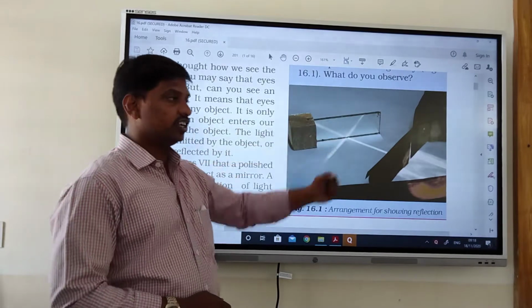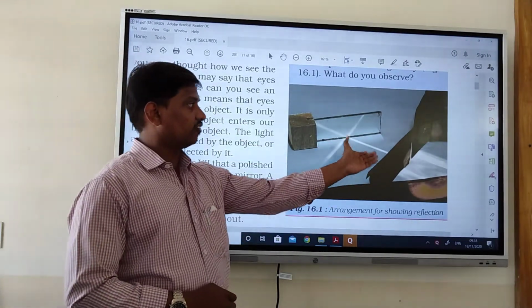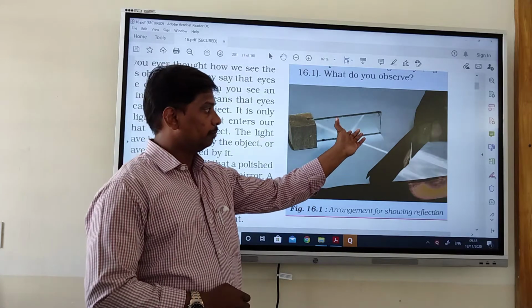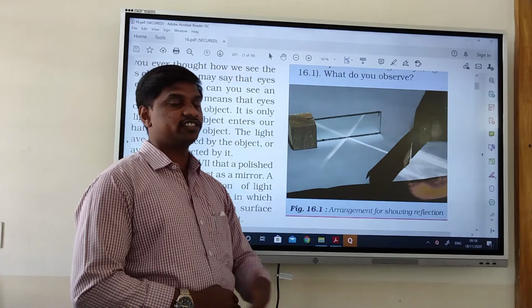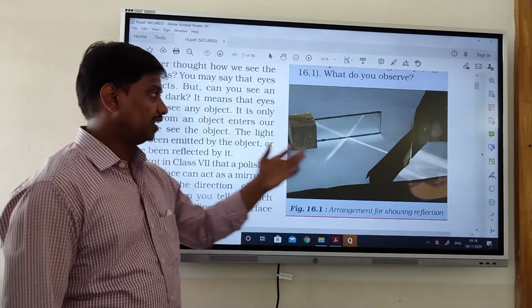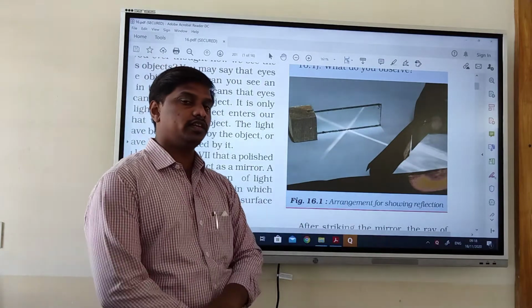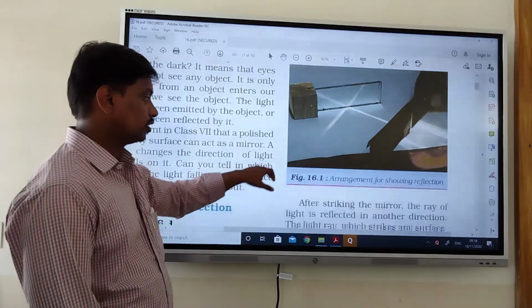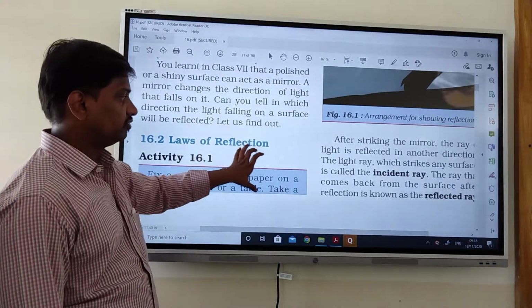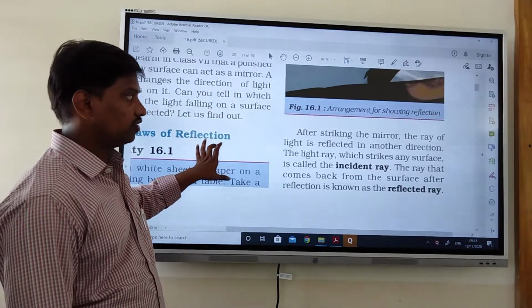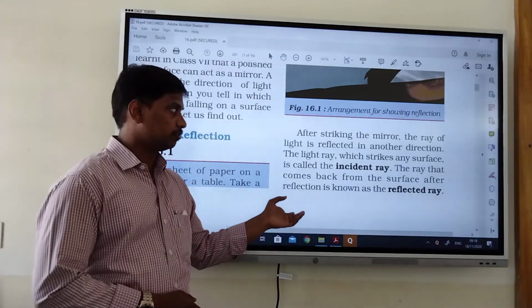Here you can see the reflection of light on the mirror. If we pass a ray of light through a beam, it will reflect in the opposite direction. You can see the reflection of the light. This is the arrangement for showing reflection. So, laws of reflection. We have some laws of reflection, and they are going to be discussed now in this chapter.